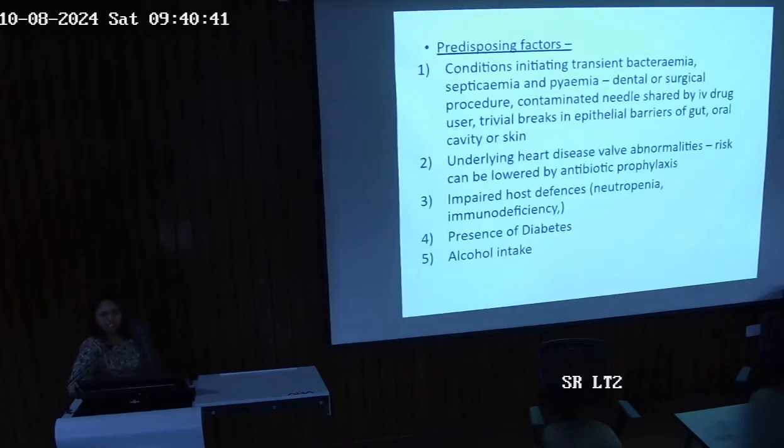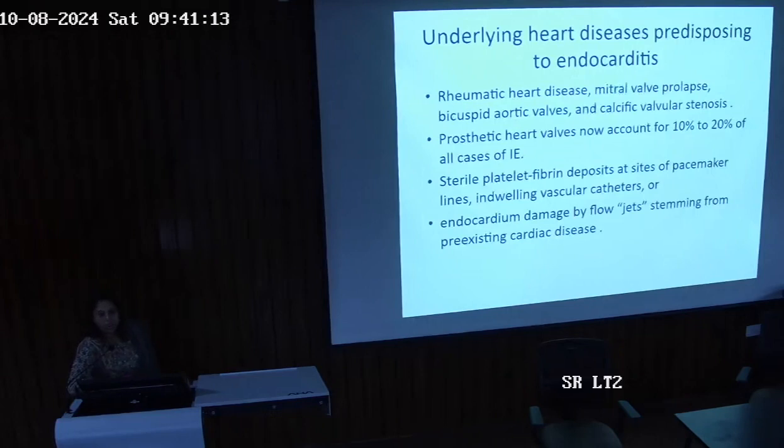What are the predisposing factors? Conditions that initiate transient bacteremia or septicemia and pyemia, like a dental or a surgical procedure, contaminated needles shared by IV drug users, trivial breaks in the epithelial barriers in the gut, oral cavity or skin, underlying heart disease and valve abnormalities, impaired host defenses like in cases of neutropenia and immunodeficiency, presence of diabetes. Diabetes is a state of immunodeficiency, and alcohol intake. Underlying heart diseases that predispose to endocarditis are rheumatic heart disease, which we have been discussing, prosthetic heart valves,